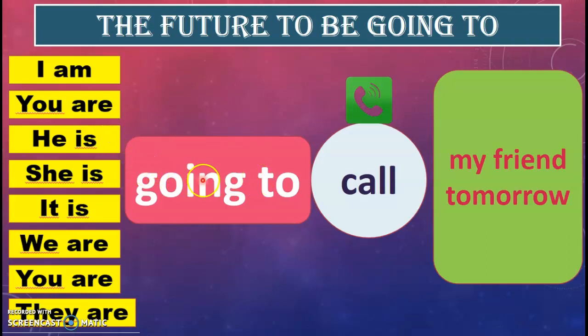He is going to, she is going to, it is going to, we are going to, you are going to, and they are going to. Siempre vamos a usar going to porque es lo que nos define que estamos hablando del futuro, ¿ok? Y el verbo going to call, going to dance, going to swim, going to walk, going to watch, ¿ok?